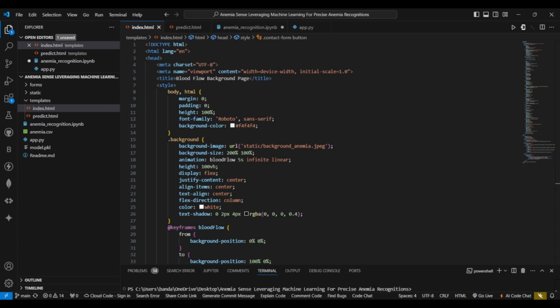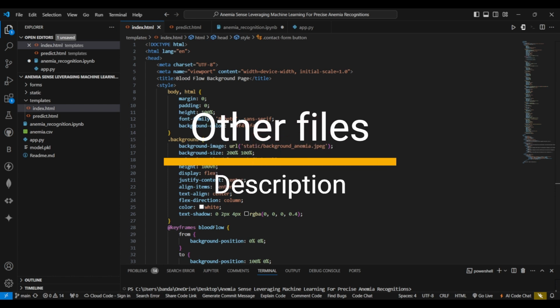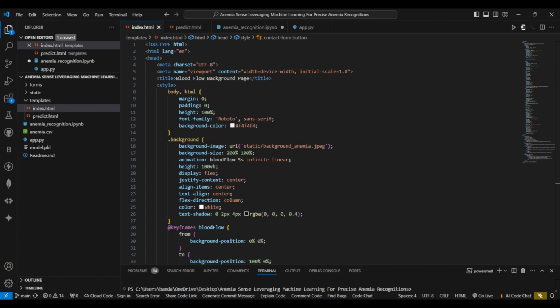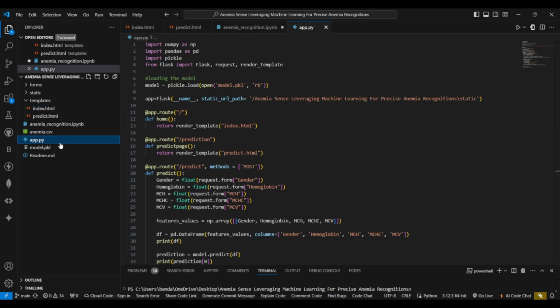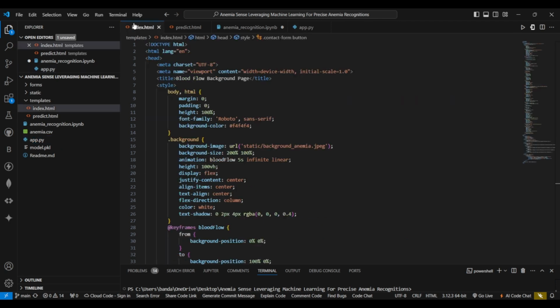With the model ready, the next step is deployment. We used Flask, a lightweight web framework, to integrate our machine learning model into a web application. In the deployment files, we will find the app.py, that is this file, which serves as the backbone of the web application. It handles requests, processes input data, and returns predictions to the user interface. The front end is designed using HTML and CSS. Two main HTML files are index.html and predict.html.